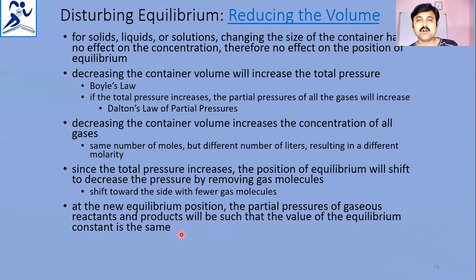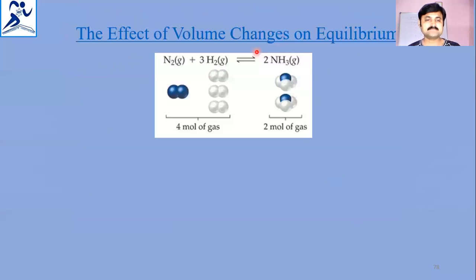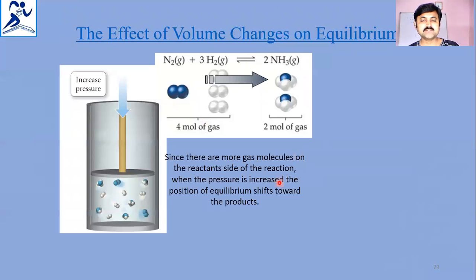So, the effect of volume changes on equilibrium. Here there are 4 moles of gas on the reactant side and 2 moles of gas on the product side. Since there are more gas molecules on the reactant side of the reaction, when the pressure is increased, the position of equilibrium shifts towards the products.